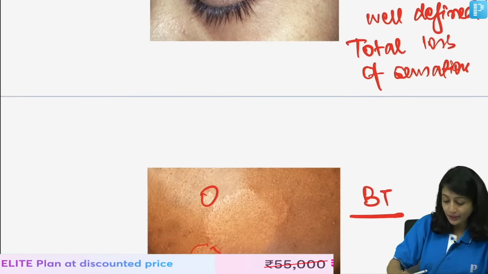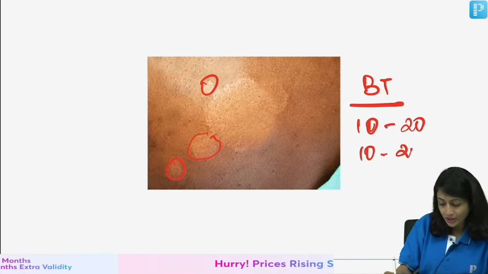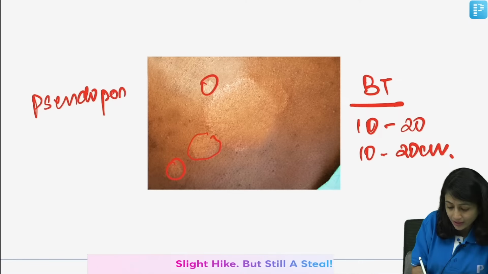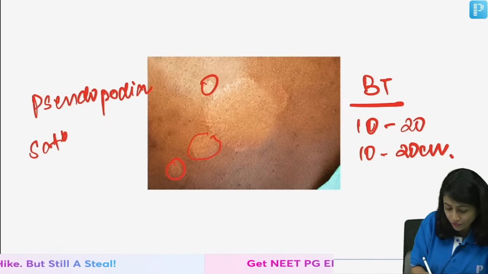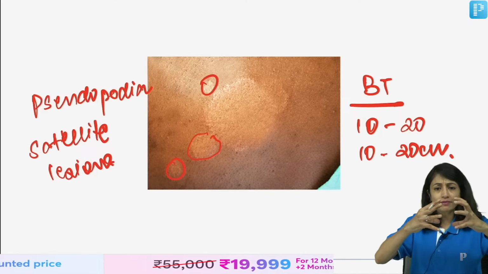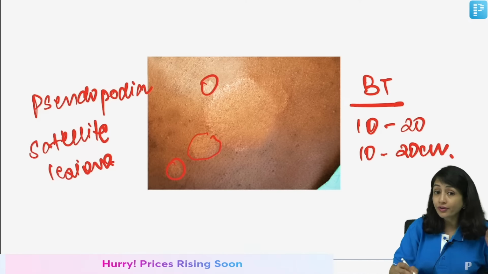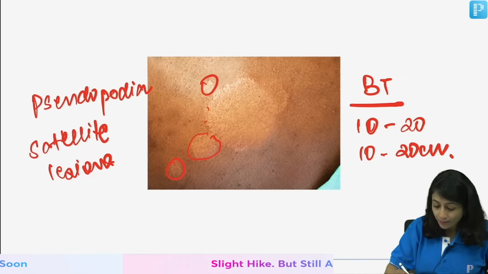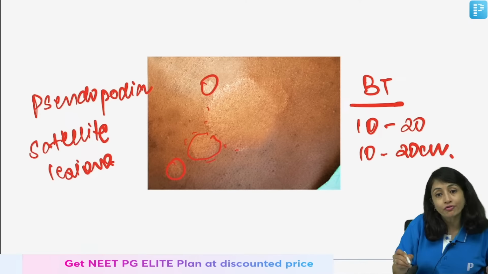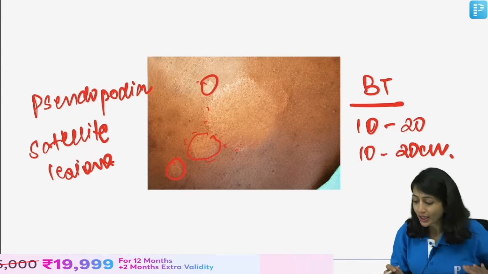Now, when I talk about BT, I have 10 to 20 lesions, which are 10 to 20 centimeters in size. But the most important thing is I see pseudopodia and satellite lesions. So, this is a pseudopodia, and this is a satellite lesion. These are two features of BT Hansen. If you understand, it becomes very easy. TT is very well defined; my immune system is very strong. In BT, the infection is trying to spread. So, I have a well defined lesion at most places, but in some areas it is starting to become ill defined, and that is why I have pseudopodia. And now the infection is trying to spread, so I have satellite lesions.